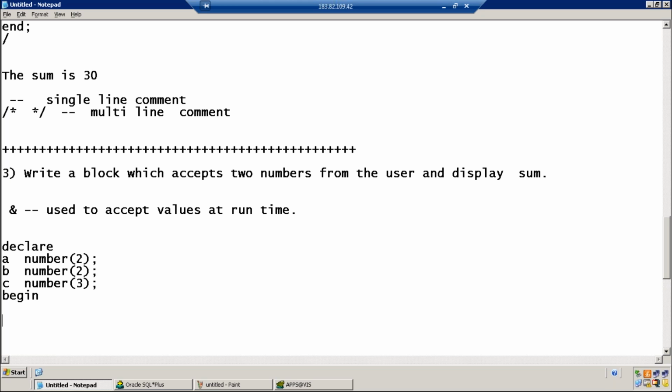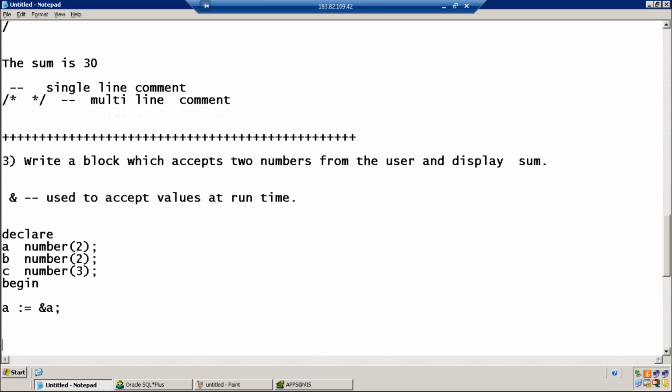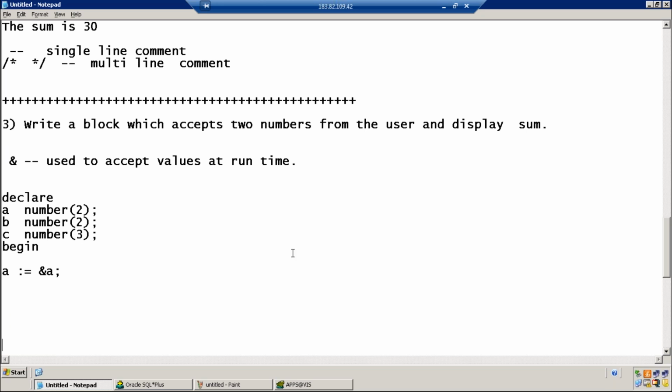Declaring 3 variables. A colon equal to ampersand A. This line is important.